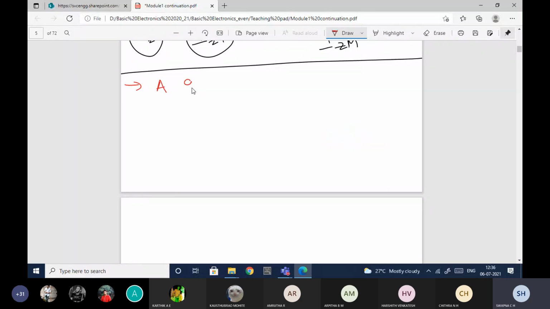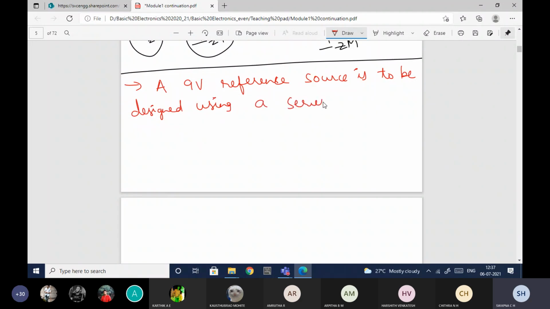In 9 volts, a reference source is to be designed using a series connected.